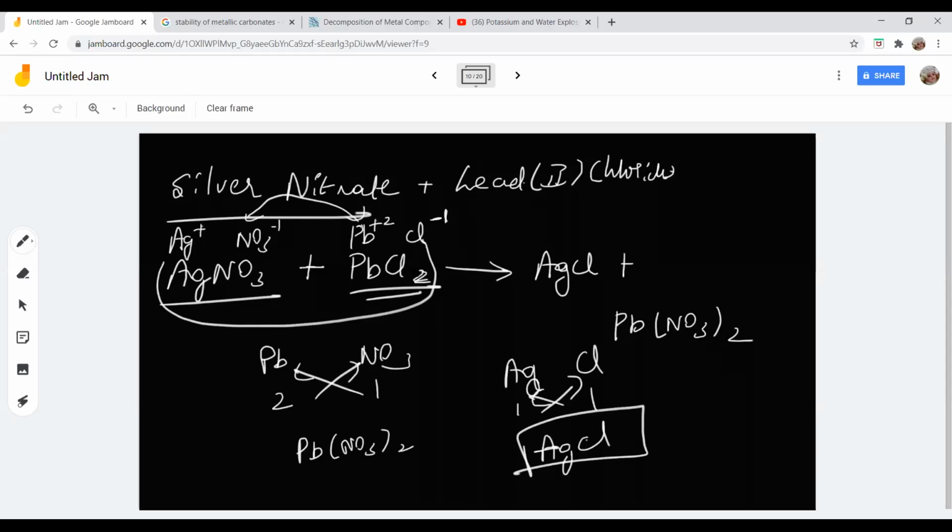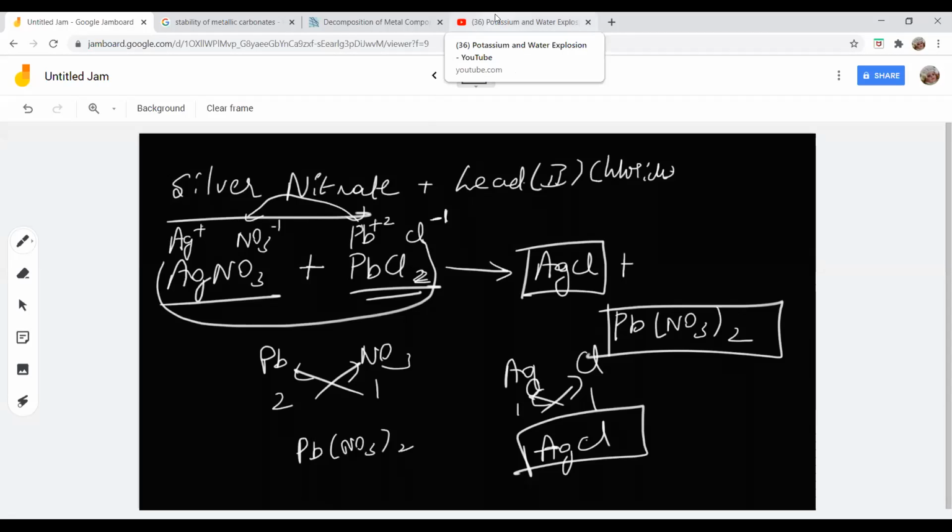Do you all understand what I'm trying to say? So these are the two compounds formed. One is AgCl and the other is Pb(NO3)2. Understood? You all understand, students? Yes, ma'am. Okay, so that's all. Now I'll touch another important condition for a double displacement reaction: out of two products formed, one should precipitate. So out of silver chloride and lead nitrate, which will precipitate? Do you have any idea about this? Students?